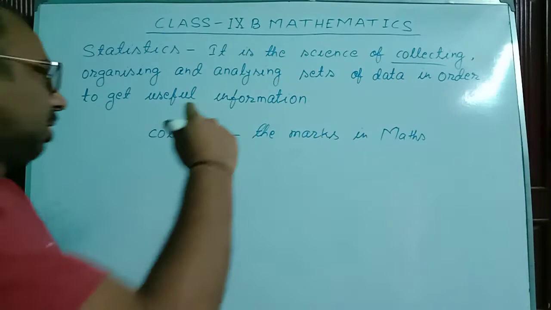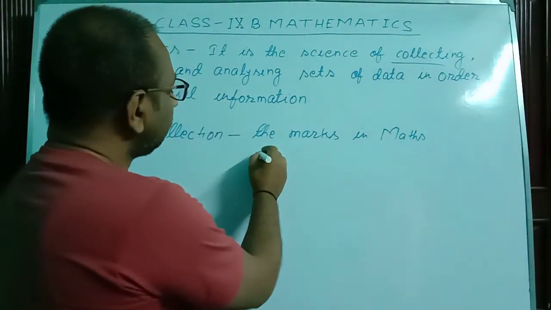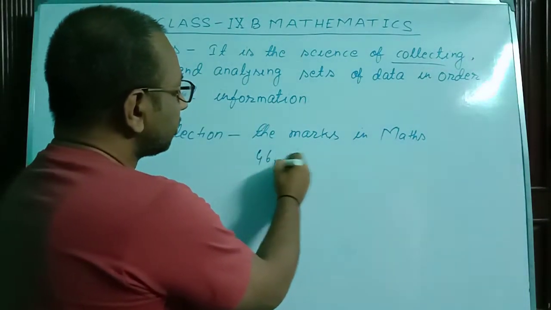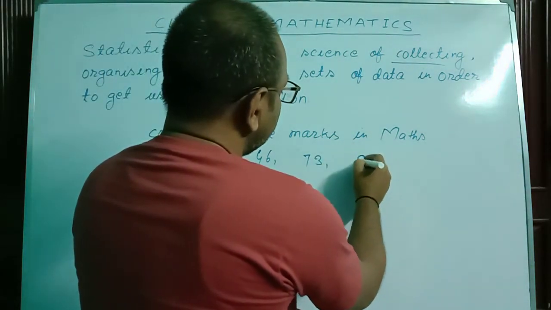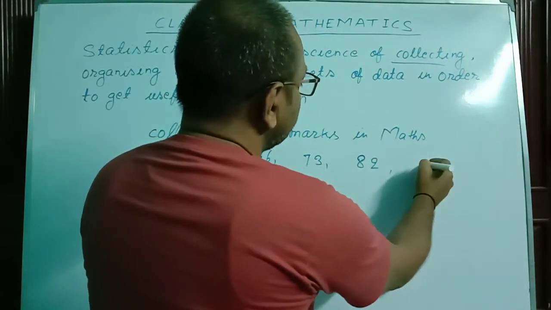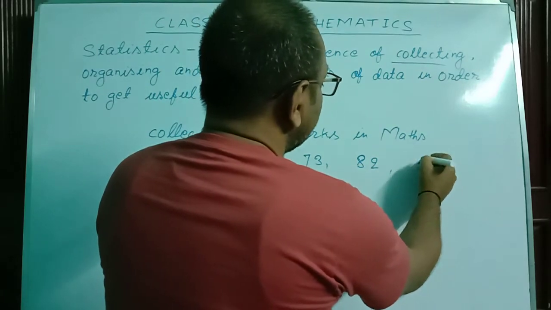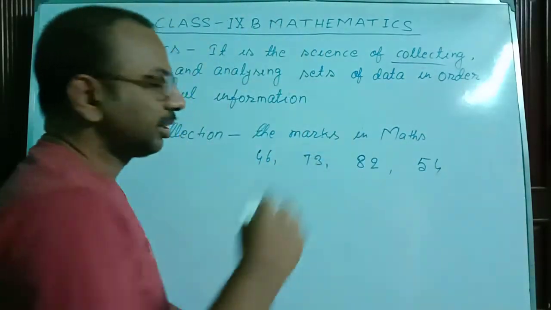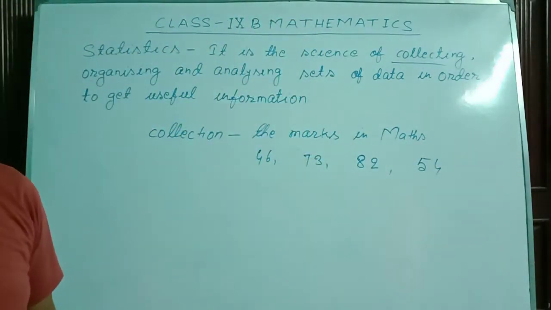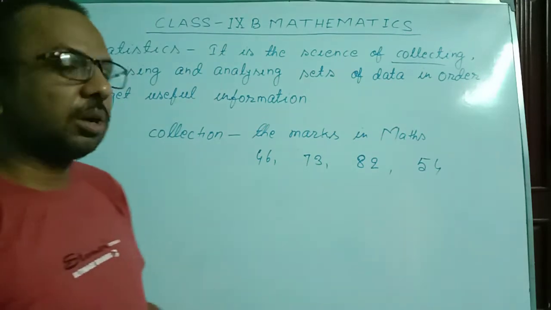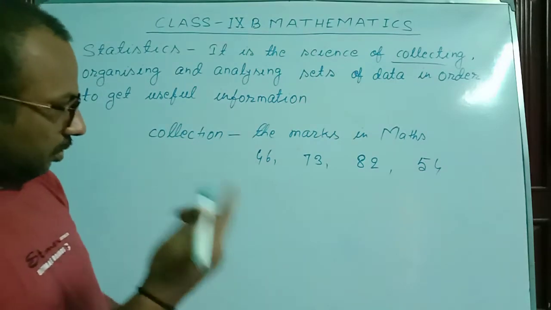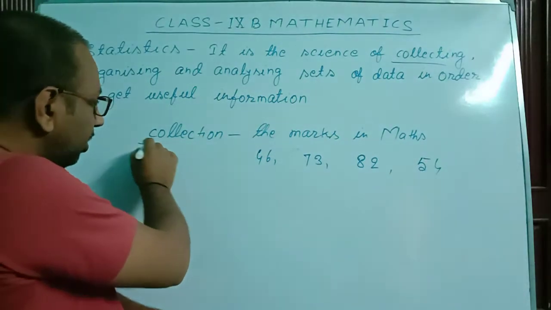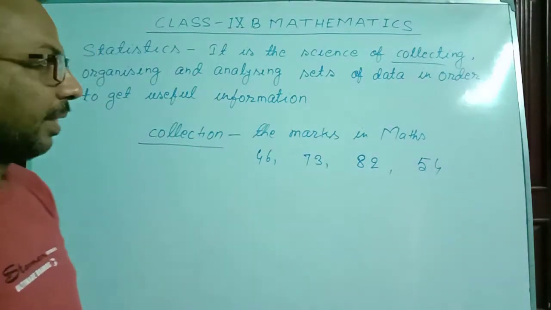Those marks may be written as 46, 73, 82, 54, like that. This is out of 100. I have collected these marks. So this comes under collection.